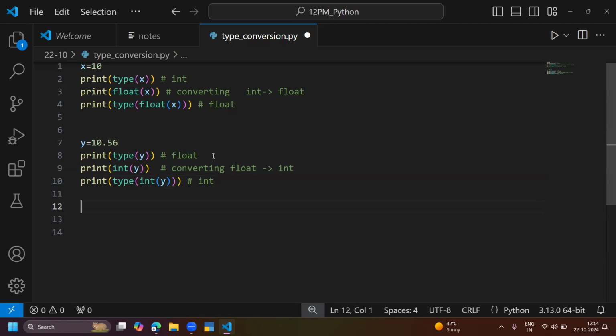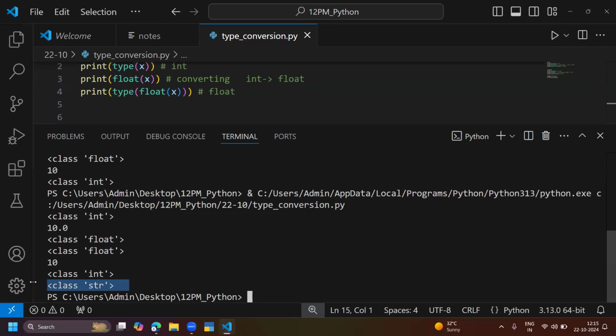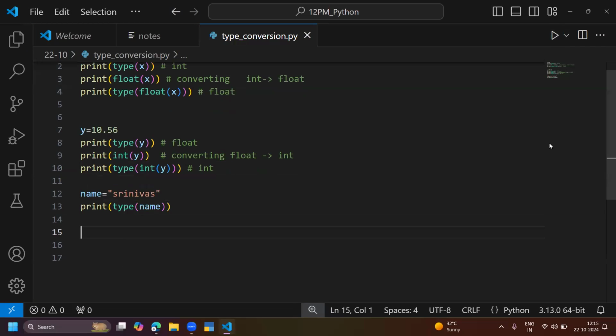Right. Now I'm doing one thing. I'm taking a simple thing, something like name. Name is equal to Srinivas. Print type of the name. So what is the type of the name here? The type of the name is string.